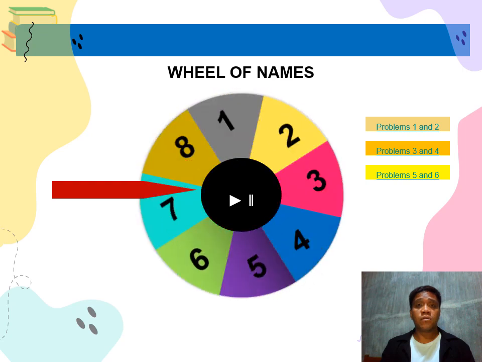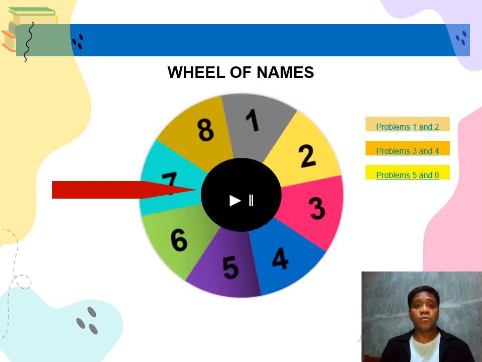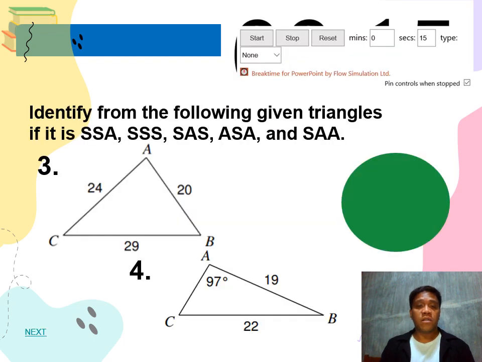Okay, who's the next group? Group 7 will answer problems 3 and 4. I will give you 20 seconds to answer this one. Identify the following given triangles if it is SSA, SSS, SAS, ASA, or SAA. Timer stop. What's your answer, group 7?